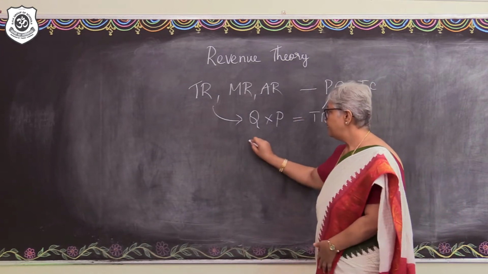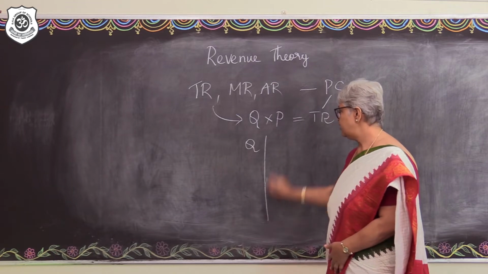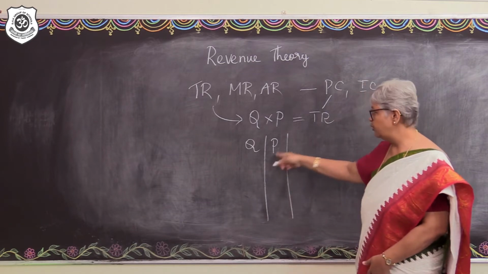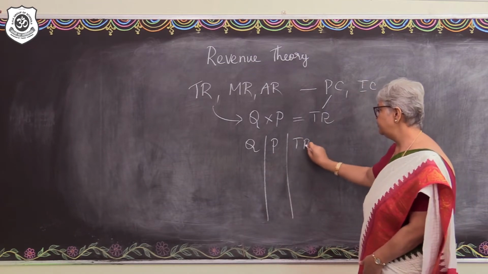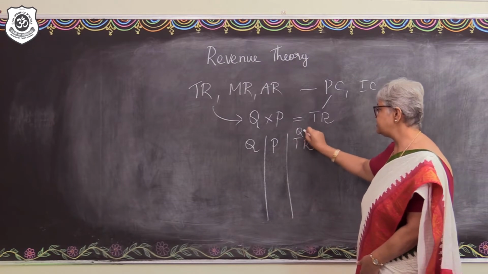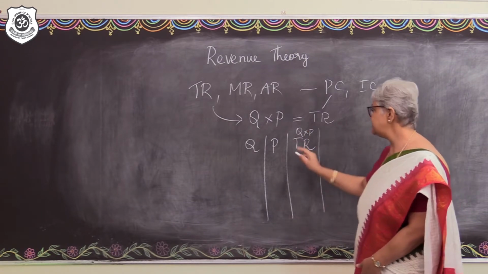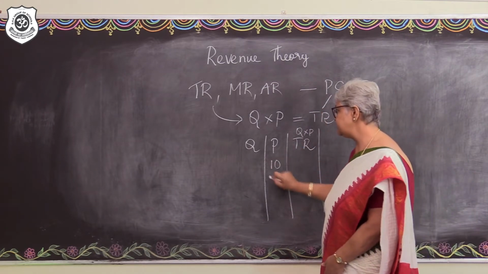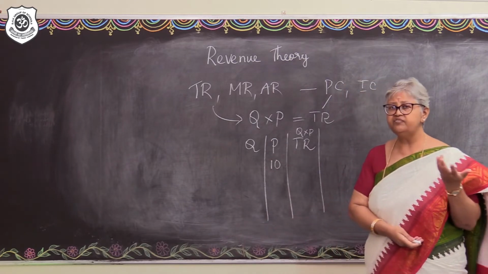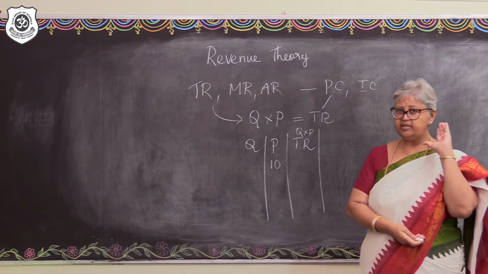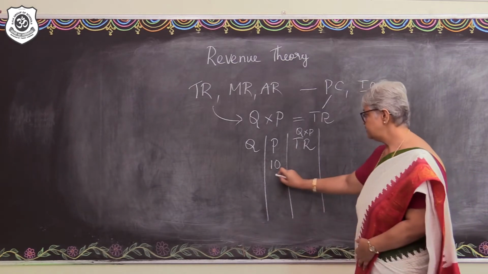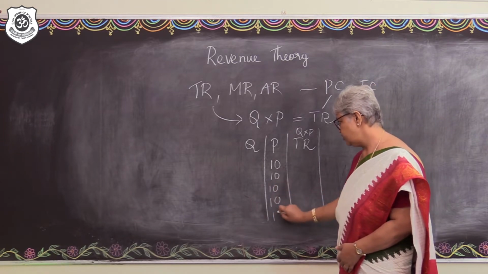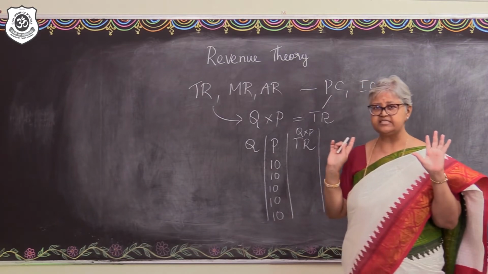So, the units of output and then the price at which the product is going to be sold, and then the total revenue, which is going to be calculated as Q into P. And in a perfectly competitive market, I have already told you, price will remain constant. Whatever be the amount of output that is going to be sold, it will be at the same price. So, let's say the price is going to remain constant at all the levels of output.